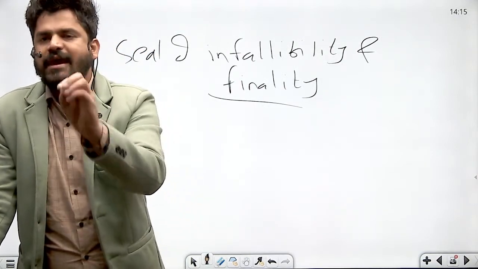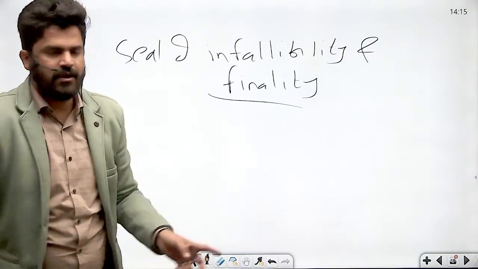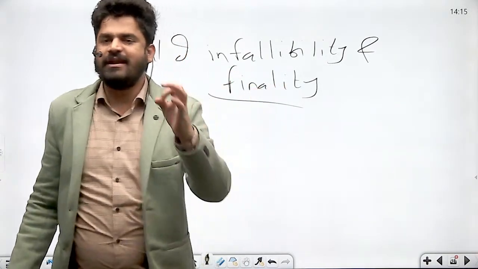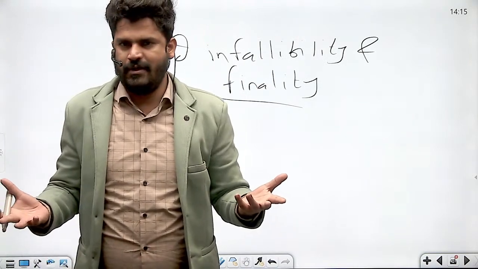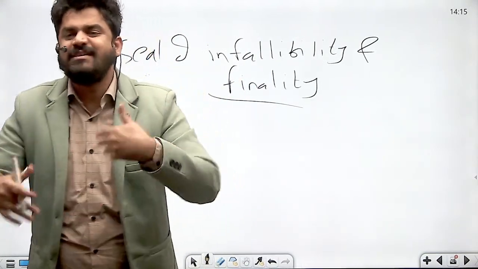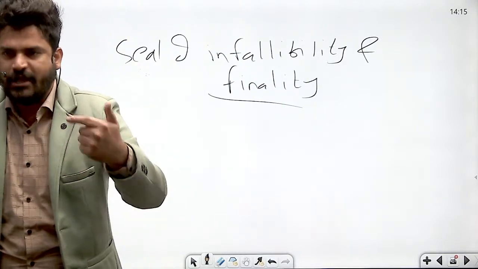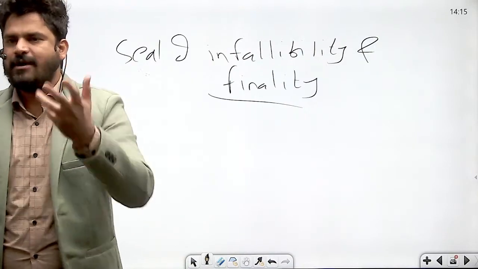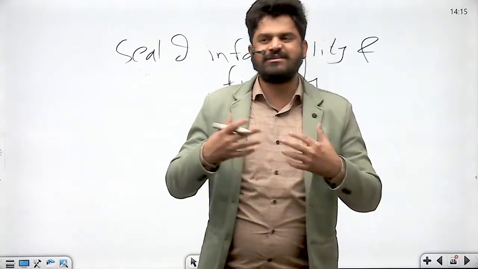So that's why he said that the drafting committee has avoided putting the final seal of infallibility and finality on the constitution. Constitution is not infallible. There might be mistakes in the constitution. There might be inadequacies in the constitution, right? And those inadequacies should be able to be changed. For example, you might say that there were so many inadequacies in the constitution.